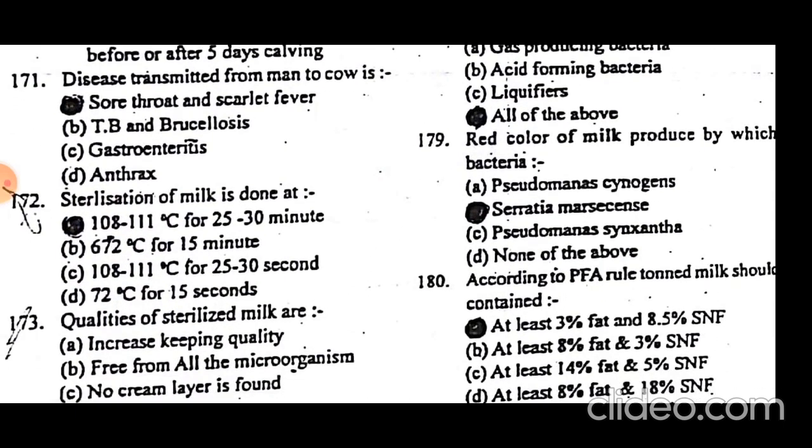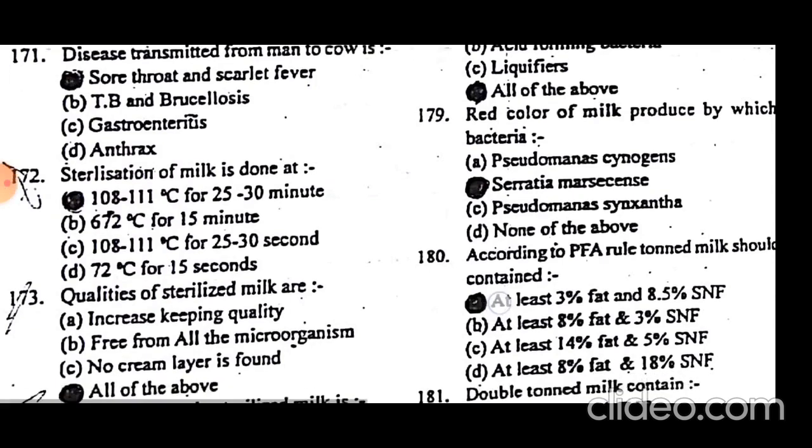Sterilization of milk is done at 111 degrees centigrade for 25 to 30 minutes. I think that is not true; that much high temperature is not for that long a time. 72 degrees centigrade for 15 seconds is pasteurization, and sterilization is 111 degrees centigrade for 25 to 30 minutes.